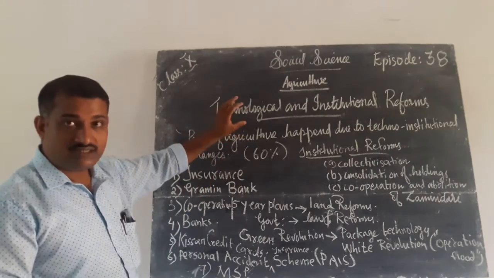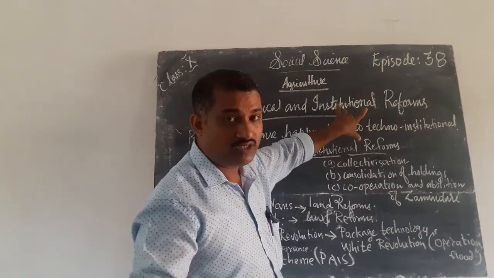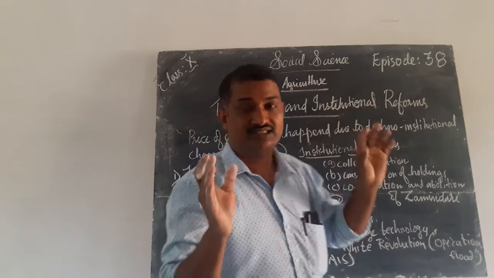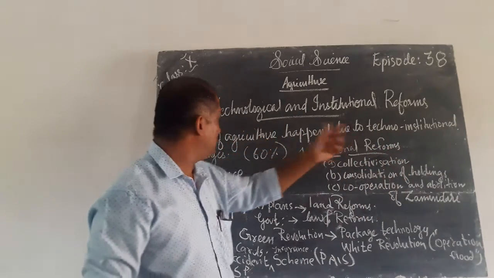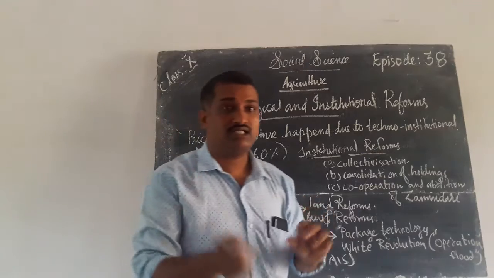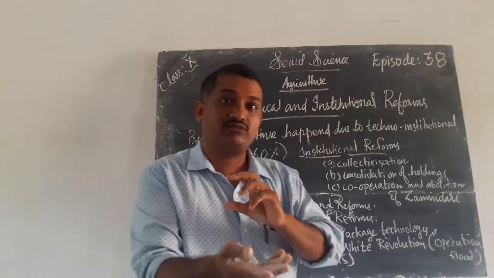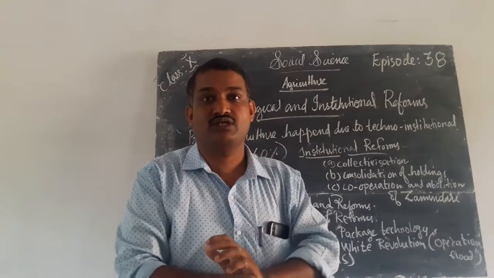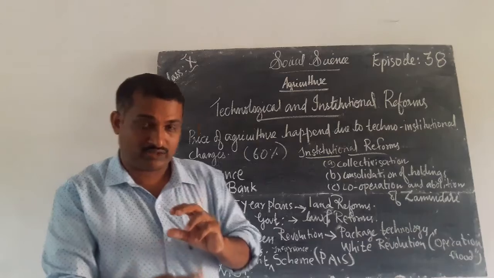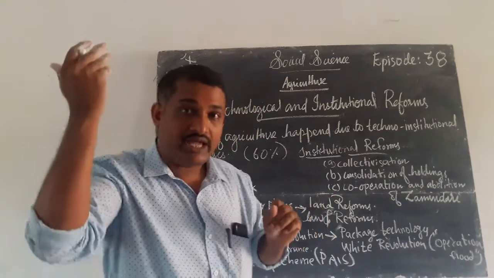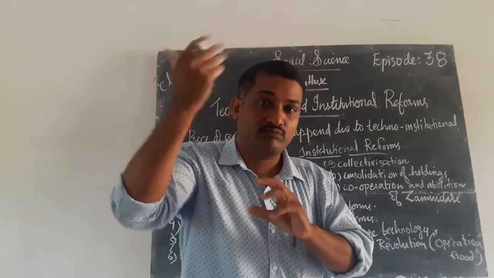Okay children, next we are studying about the technological and institutional reforms. So government is trying to reform this agriculture sector. So here you understand that the price of agriculture happens due to the techno-institutional changes. If technological and institutional changes happen, then only the price of the agriculture will increase. Otherwise, the price of that agriculture produce will not increase, because modern technologies and institutional reforms will be added to the development. Then only the agriculture sector can be improved.